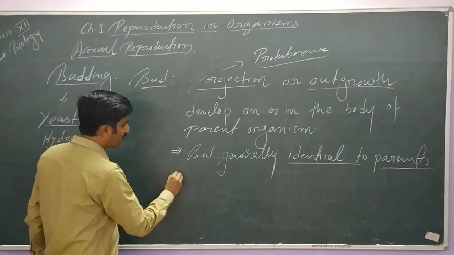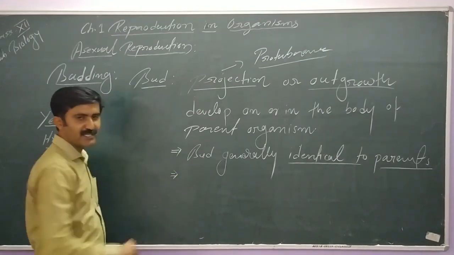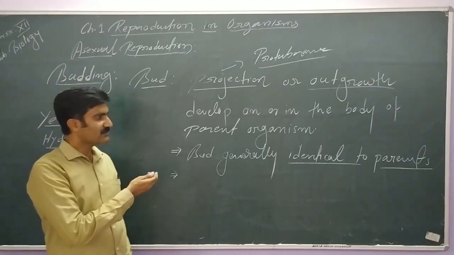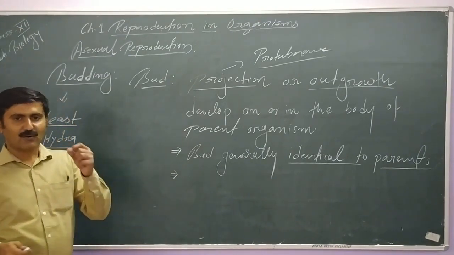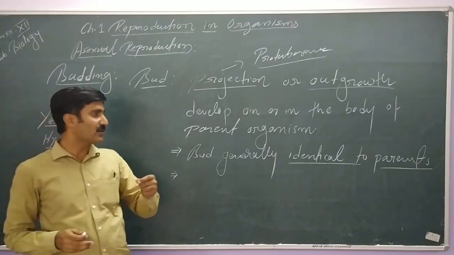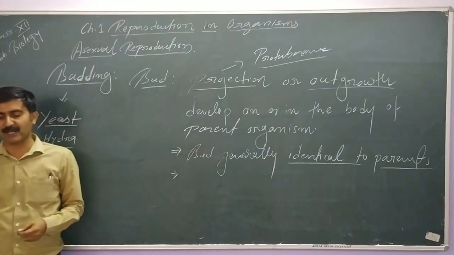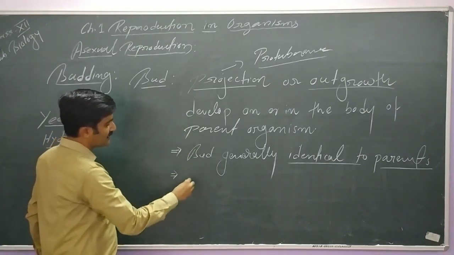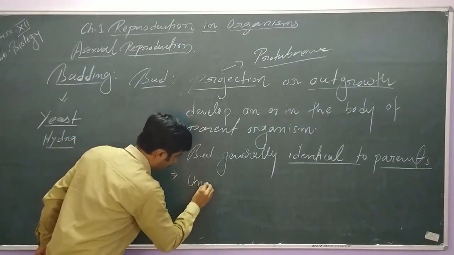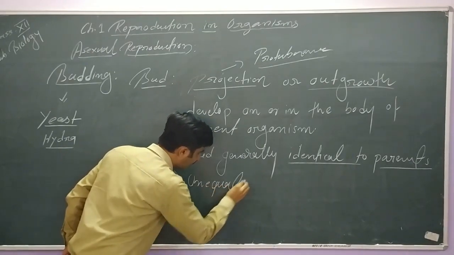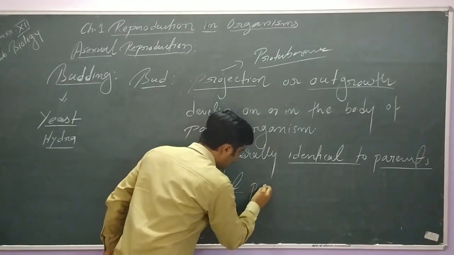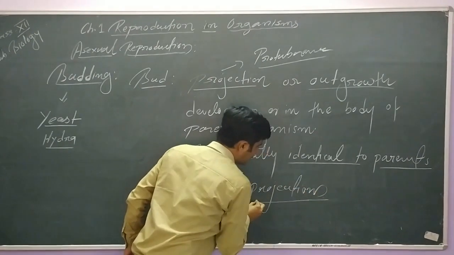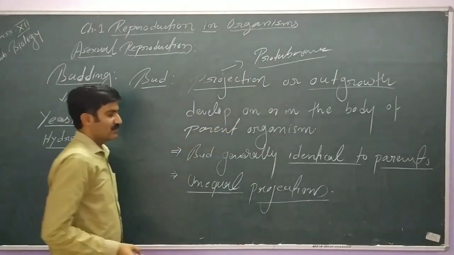Third thing about the bud you have to remember: in case of fission we mentioned that the organism divides equally. Here generally we see the organism develops a bud and that is not equal. Please keep in mind, this is unequal and a small projection. The bud appears as an unequal projection, unequal in size. These are unequal projections. They may be very small.